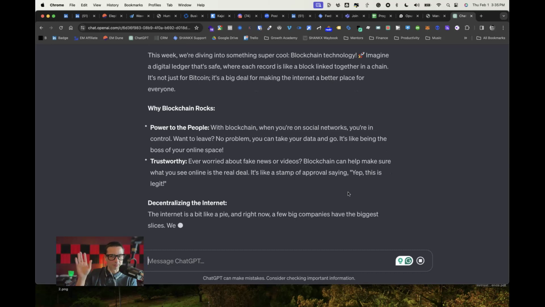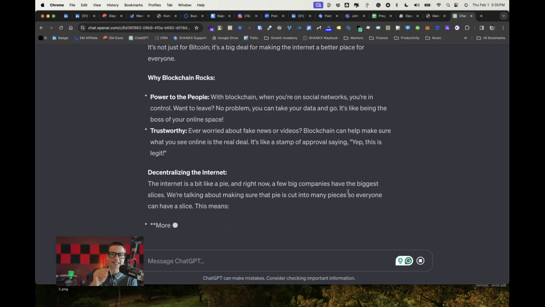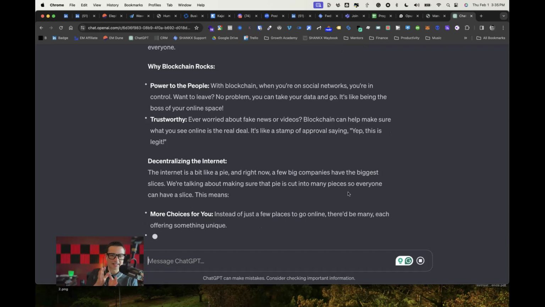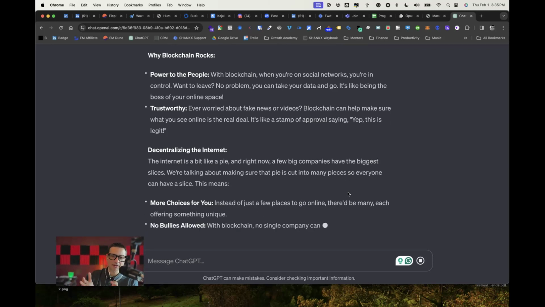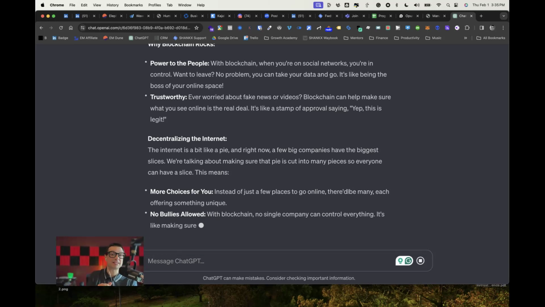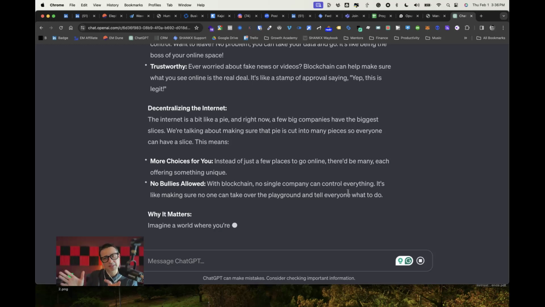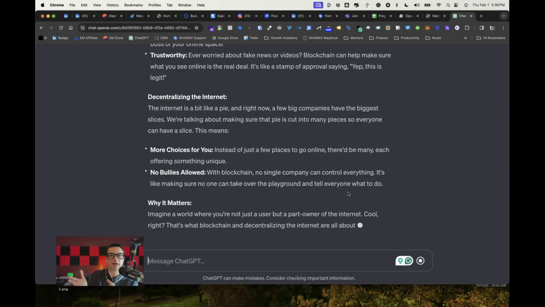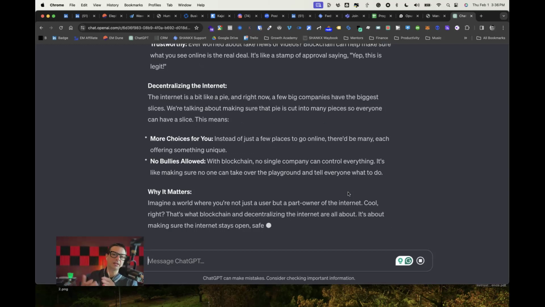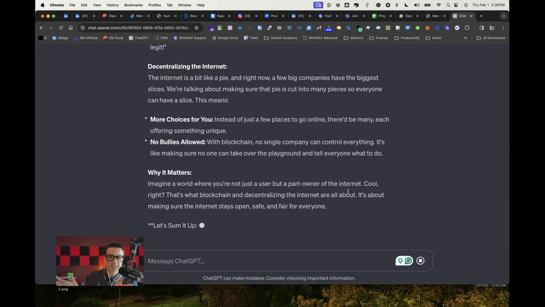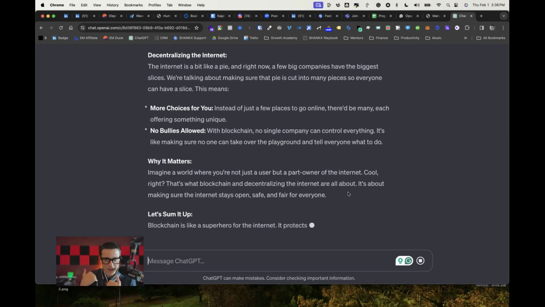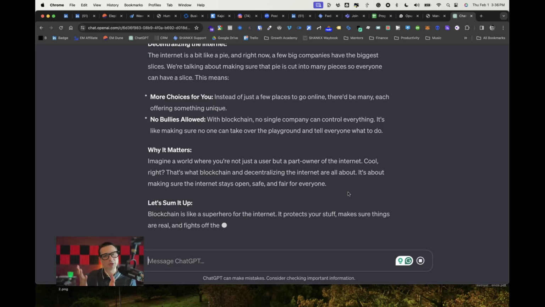Trustworthy. Ever worried about fake news or videos? Blockchain can help make sure what you see online is the real deal. It's like a stamp of approval saying, yep, this is legit. Decentralizing the internet is a bit like a pie, and right now a few big companies have the biggest slices. We're talking about making sure that pie is cut into many pieces so everyone can have a slice. This means more choices for you instead of just a few places to go online. There'd be many, each offering something unique. No bullies allowed. With blockchain, no single company can control everything. It's like making sure no one can take over the playground and tell everyone what to do.